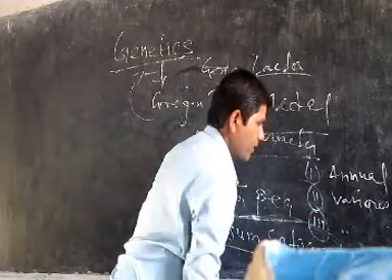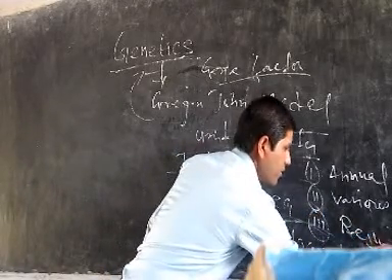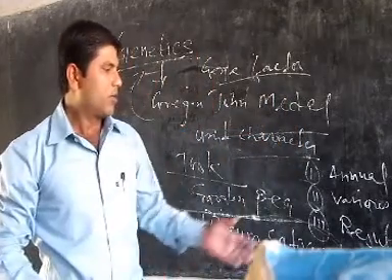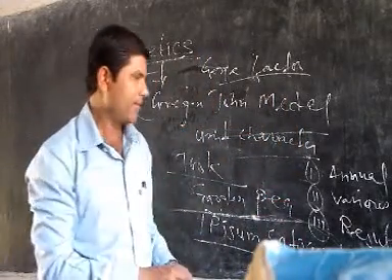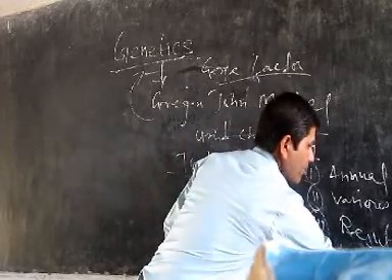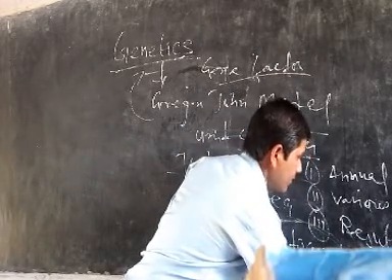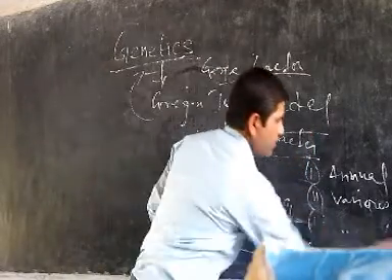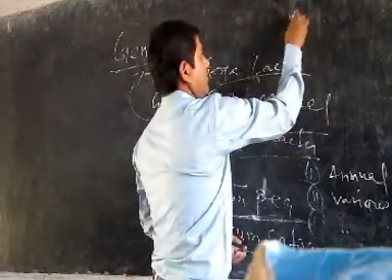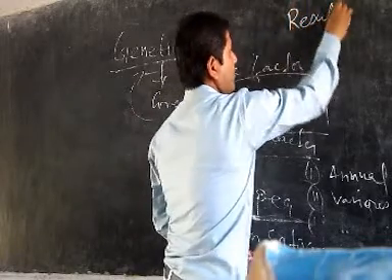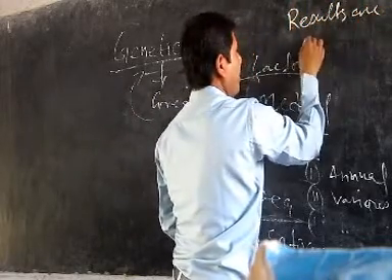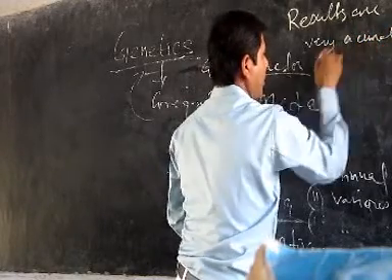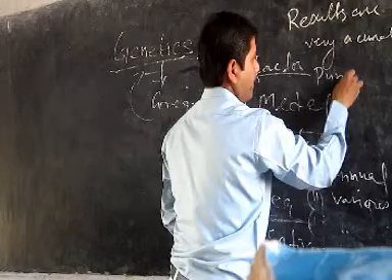Third one, results are very accurate according to the Punnett square.